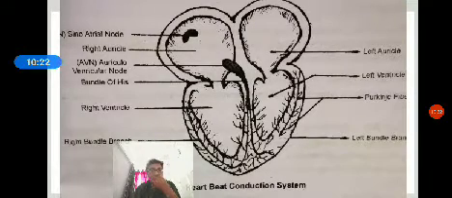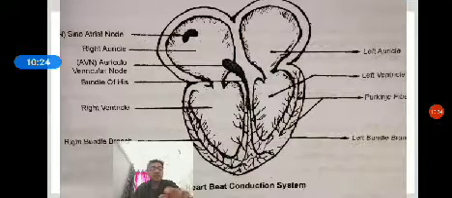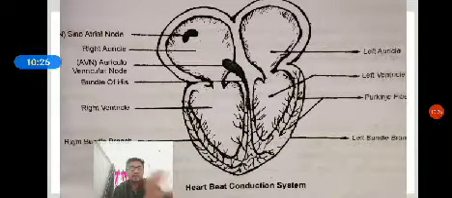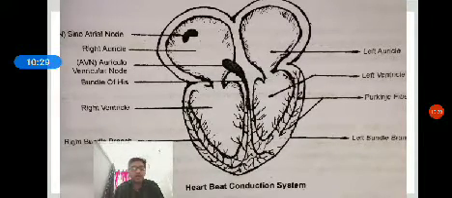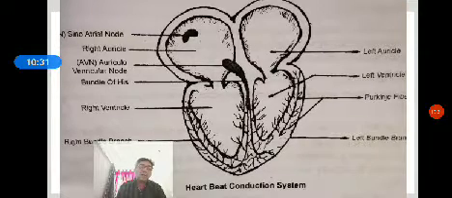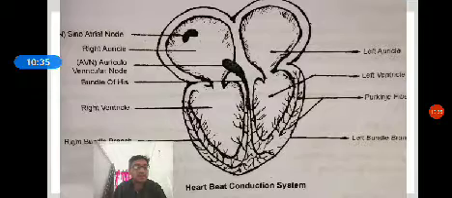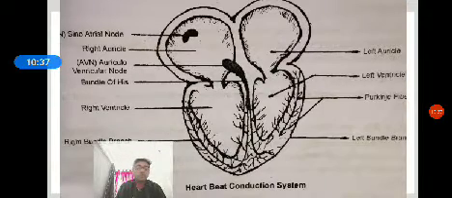Origin and conduction of heartbeat. The coordination of the heart is due to the presence of a specialized system called the cardiac conducting system, present in the heart wall.